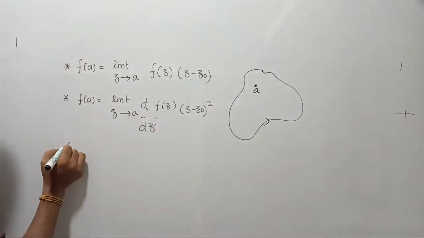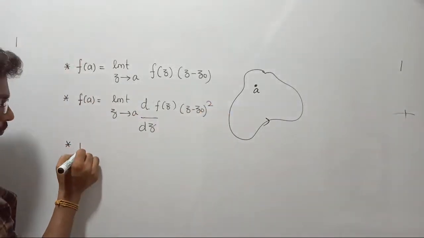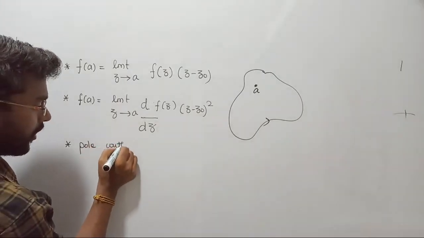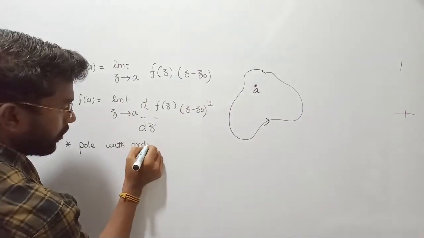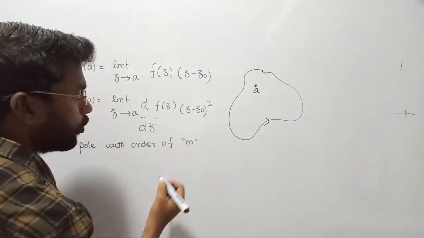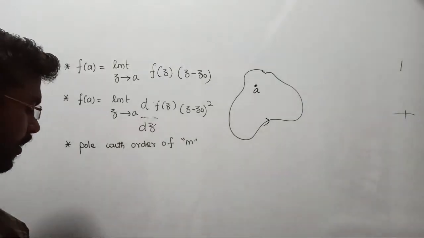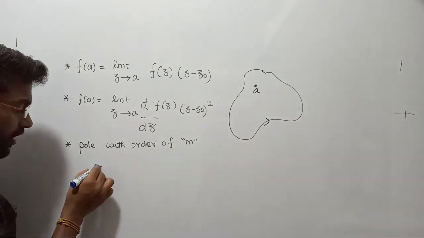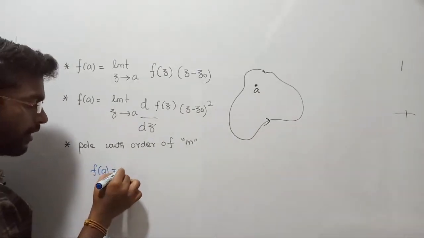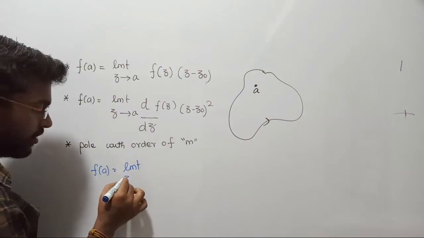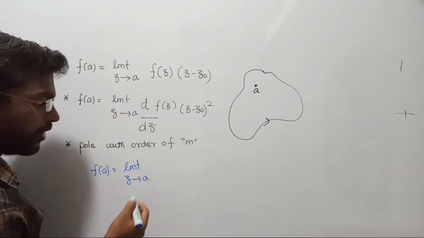Now consider the next pole with the order of m. Let us consider a pole with the order of m, that is, m poles are there. Suppose in our system m poles are there, then how do I find the residue of that function at a selected point? That is going to be a limit.